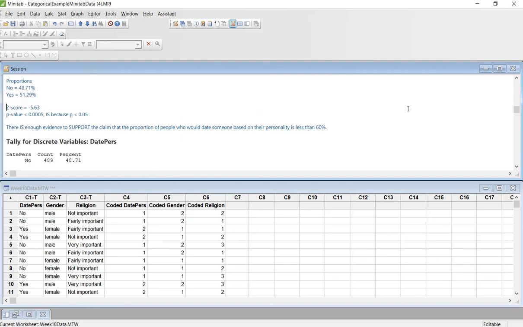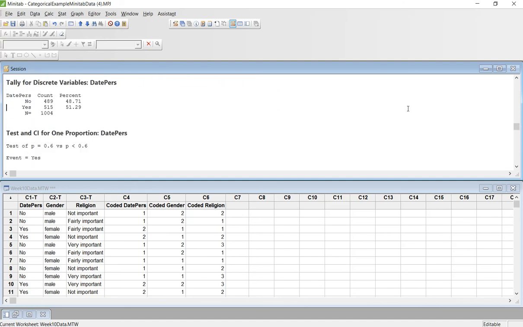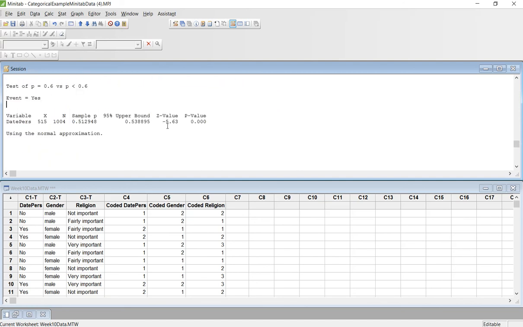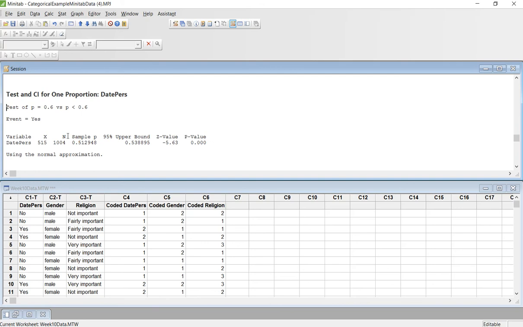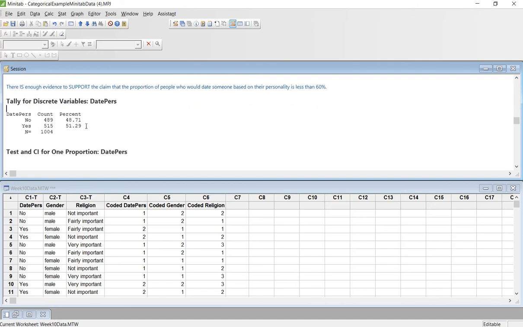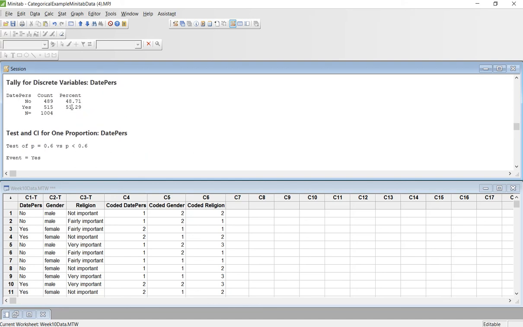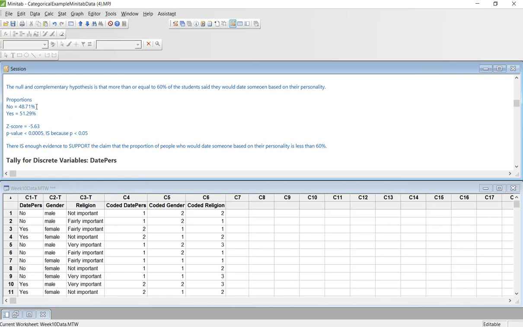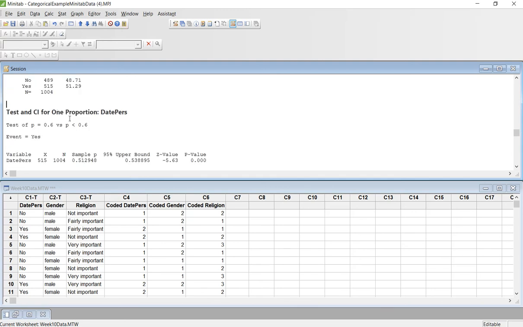And that is pretty much it. So I hope this helped. The z-value is just literally this value right here in your output. The p-value is right here. The sample proportion is technically this 0.512948, but that's the same thing. You just don't have the full thing. We made it the percent. So technically those are percents, not proportions. The proportion would be 0.4871, 0.5129, but I don't care if you do it in proportions or percents. It's the same thing. So I hope this makes sense.